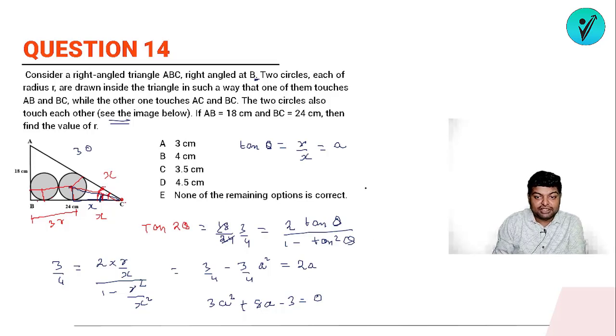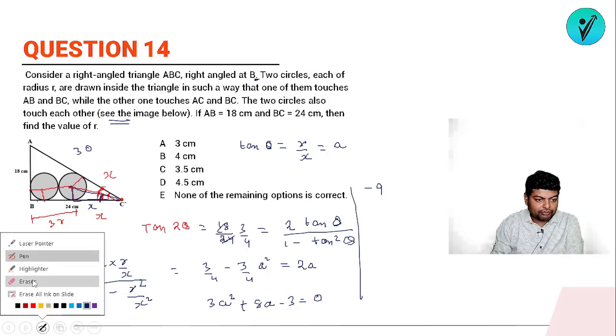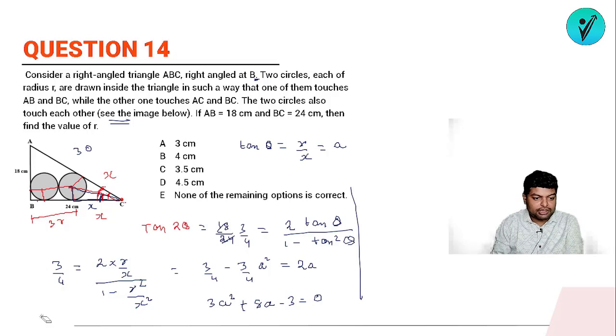Minus 9 and 1. The two roots of it will be what? Solve this quadratic equation and get the roots. So 3 into 3, minus 9 we have to get, and we have to get minus 8. So it will be minus 9 and 1 upon 3 upon 3. Okay.